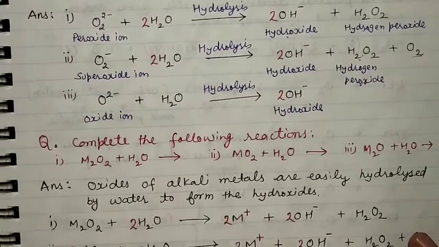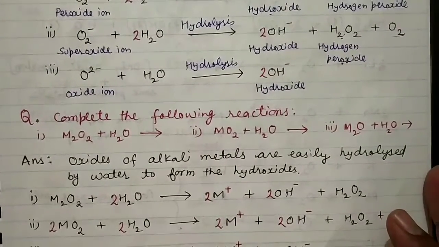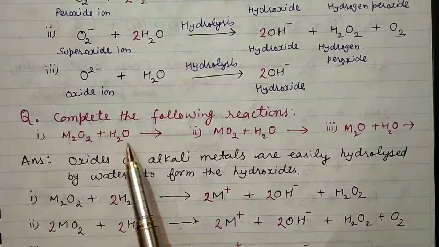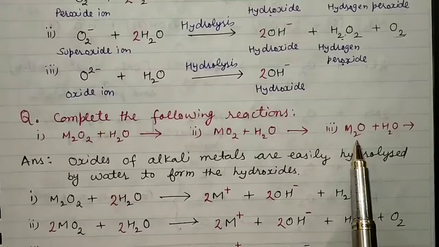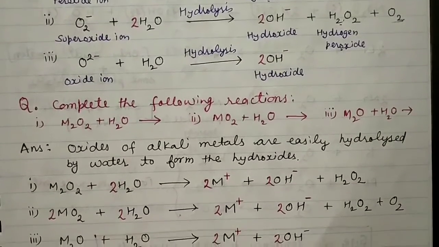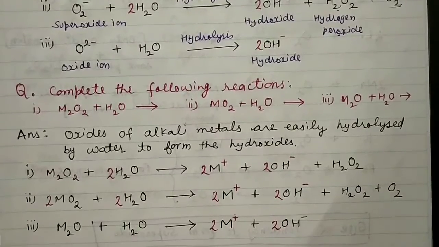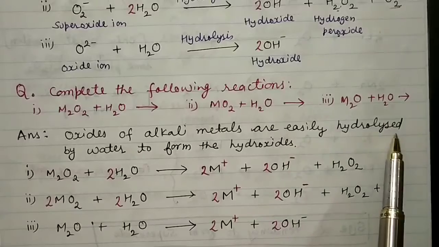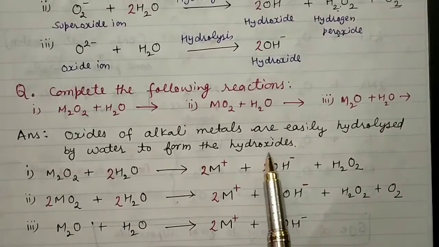Another question we have, complete the following reactions: M2O2 plus water, MO2 plus water, M2O plus water. Same question, right? So how can one solve this question? As you know, oxides of alkali metals are easily hydrolyzed by water to form hydroxides.